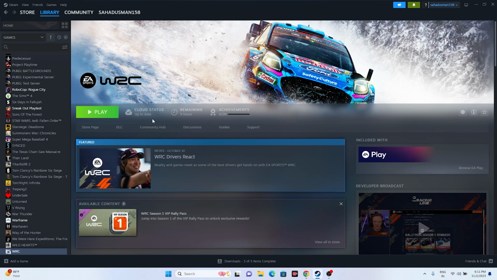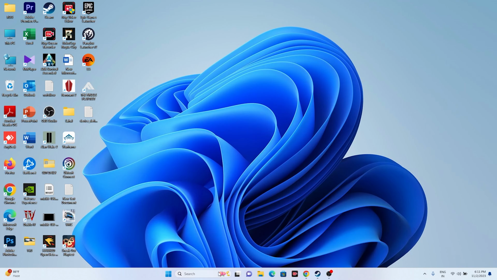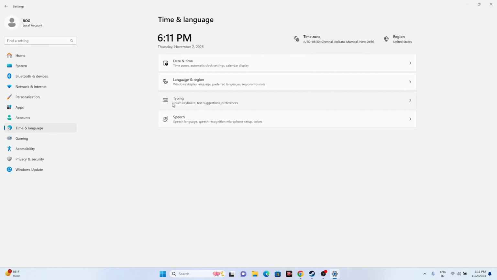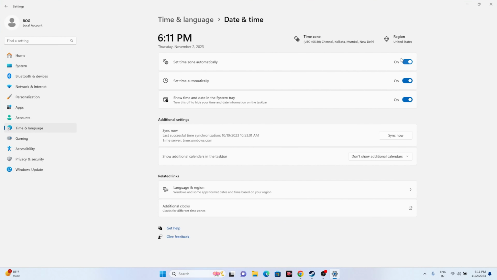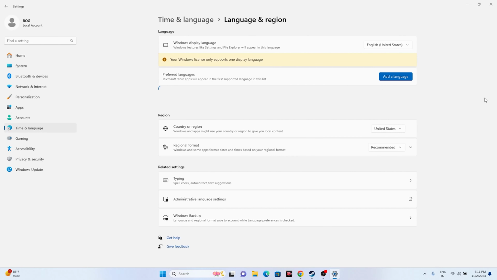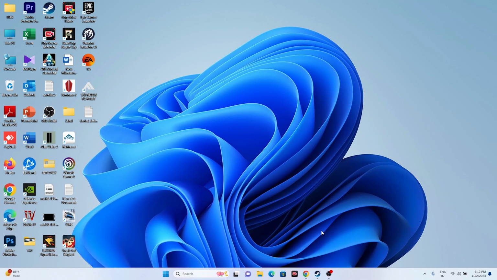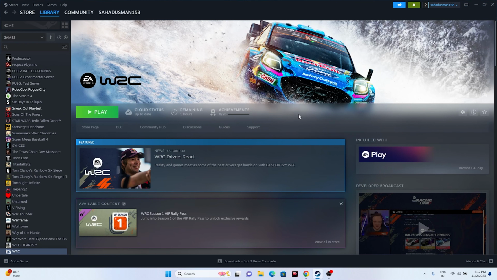If that is not the case, we'll move to the next step, that we have to make sure the date, time and region is correct. Go to settings, go for time and language, go to date and time, make sure all these three are turned on, which means the time and time zone should be automatically turned on. Just go back, go to language and region, make sure you have selected the geography according to your country. So if you're from United States, you have to select United States. If you're from United Kingdom, you have to select United Kingdom, and vice versa. Once everything is set, just close everything and go back, try to launch the game.